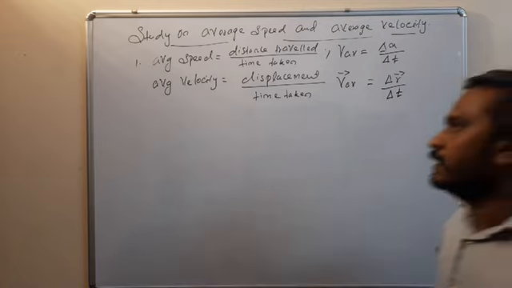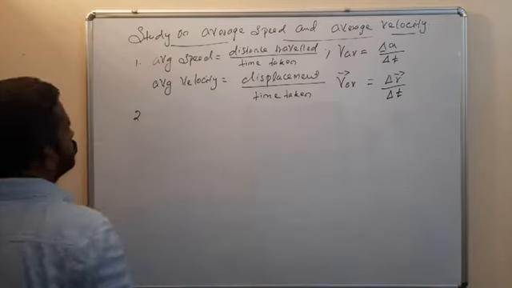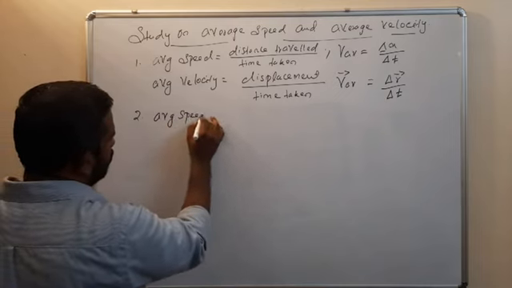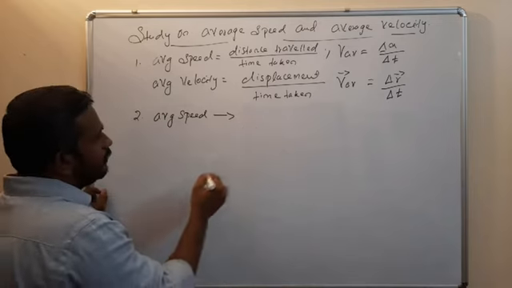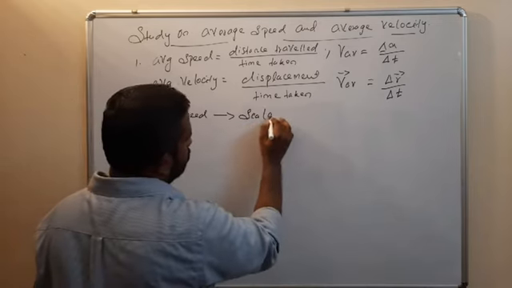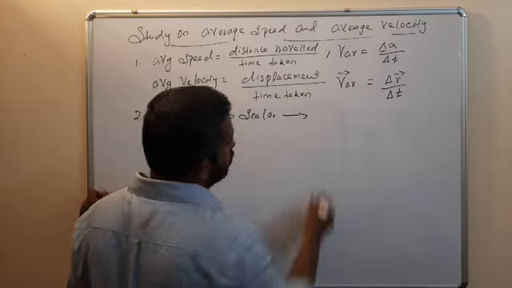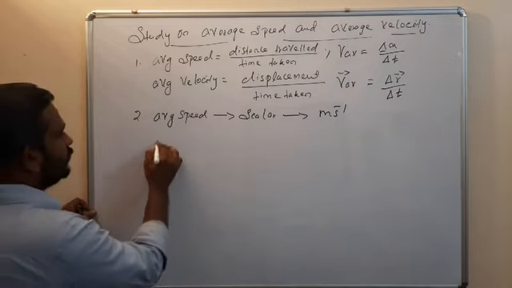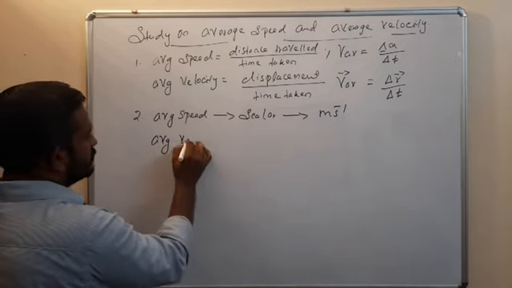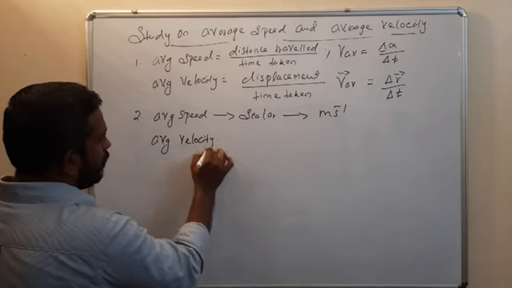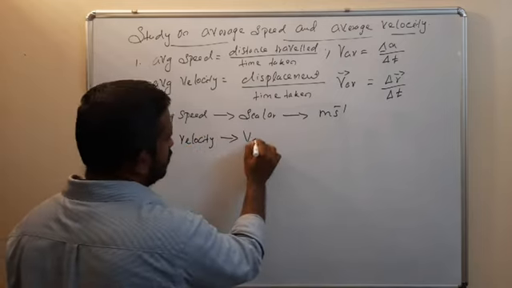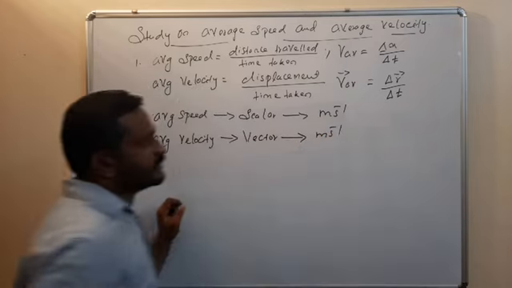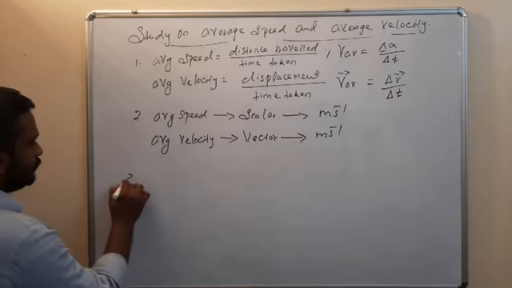Second, average speed is a scalar quantity. Scalar. What is the unit? Yes, meter per second. Average velocity is a vector, and the unit is meter per second. Clear?